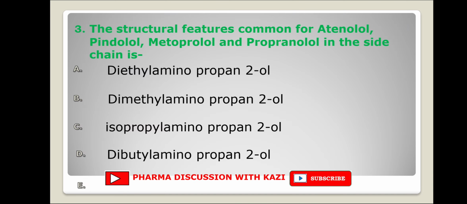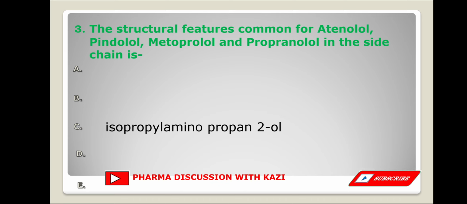Next question. The structural feature common for atenolol, pindolol, metoprolol and propranolol in the side chain is: diethyl aminopropanol, dimethyl aminopropanol, isopropyl aminopropanol, dibutyl aminopropanol. The correct answer is C, that is isopropyl aminopropanol.